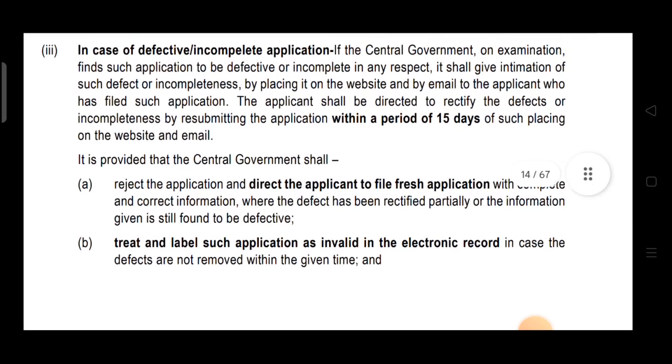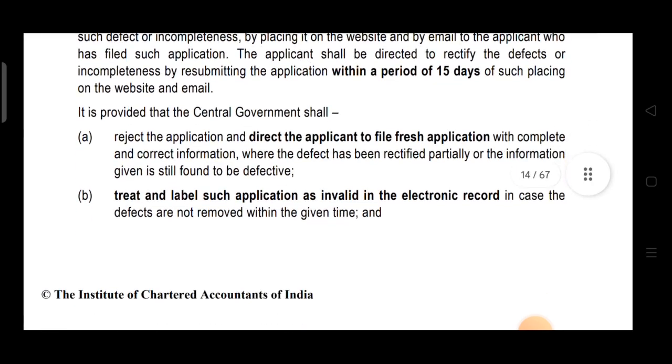Now what happens if you rectify the defect? Suppose the defect which you have rectified is partial, means you have resubmitted the application and the defect is partially rectified, or there is still a defect in the application that is resubmitted. Then what will happen? Then the central government will reject the application and direct the applicant to file a fresh application with complete and correct information. Now point number 2 is given: it is provided that the central government shall treat and label such application as invalid in the electronic record in case the defects are not removed within the given time.